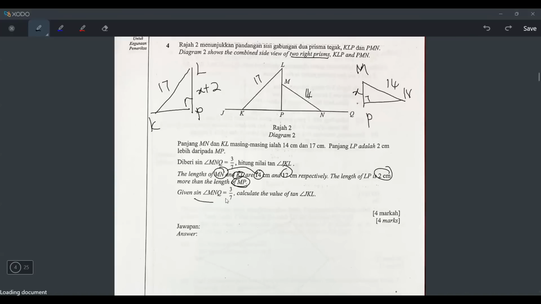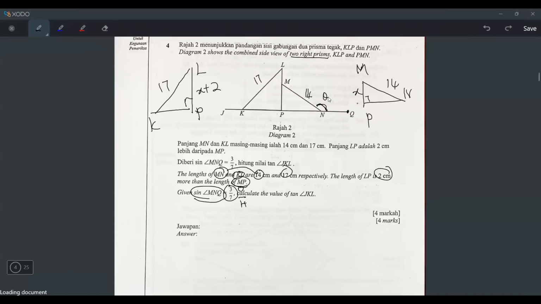And then they say given sine MNQ is 3 over 7. We all know the sine formula is opposite over hypotenuse. It means the opposite has a ratio of 3, the hypotenuse has a ratio of 7. So for MNQ, which triangle do I look at? Where is Q? Oh, Q is here. So the angle is not here, it is beside. So this is the angle they're talking about. Sine MNQ, which is this angle, is 3/7.